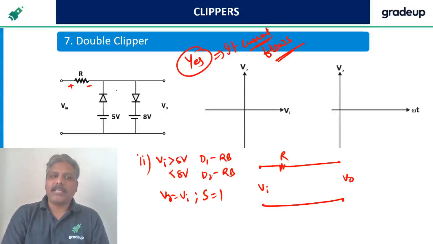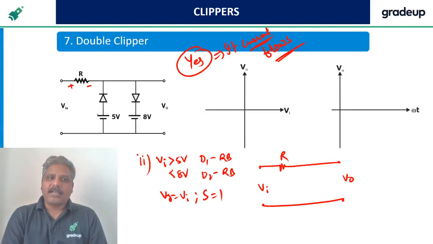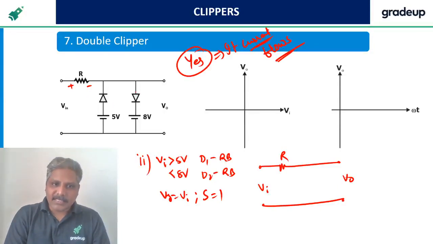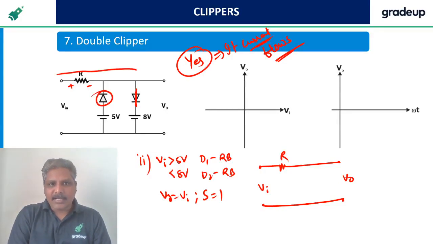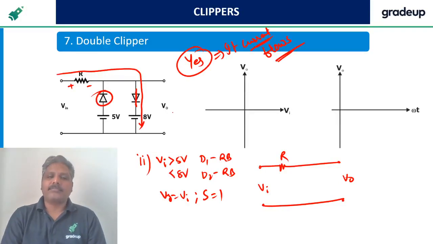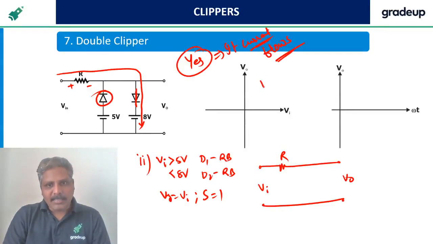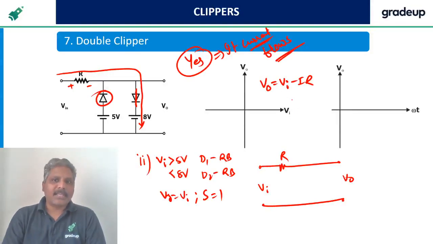If there is no current, there won't be a drop, no need to consider. For example, take a case that this diode is forward bias, this is not there, then there is a current flowing like this. Yes, no? In that case, output can be found as Vi minus I into R. You can find it like this.